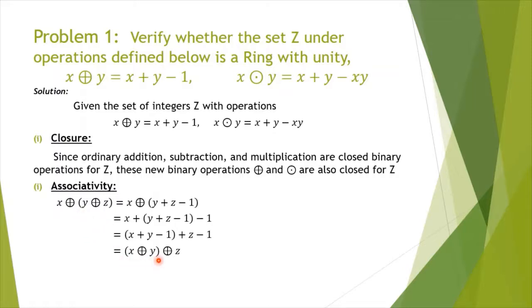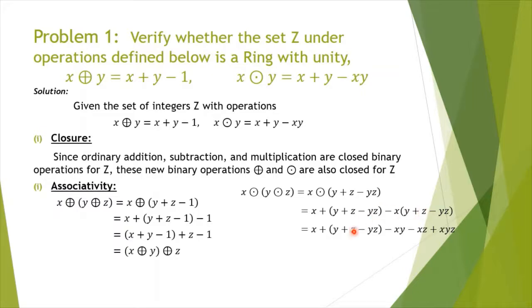Similarly, for multiplication, by the definition, we can write y ⊙ z to be y + z - yz. So now again you apply this operation ⊙, first element plus second element minus first element into second element. So we have written x + y + z - yz - x(y + z - yz). As distributive law holds for ordinary addition and multiplication, this can be rewritten as x + y + z - yz - xy - xz + xyz.